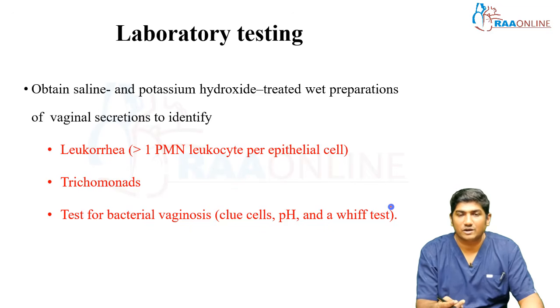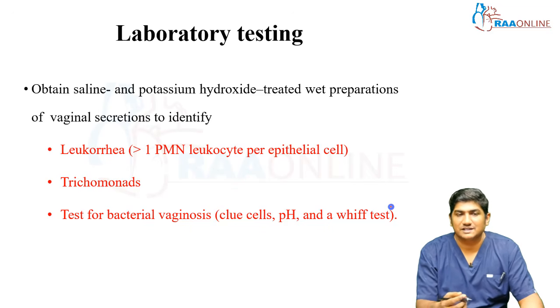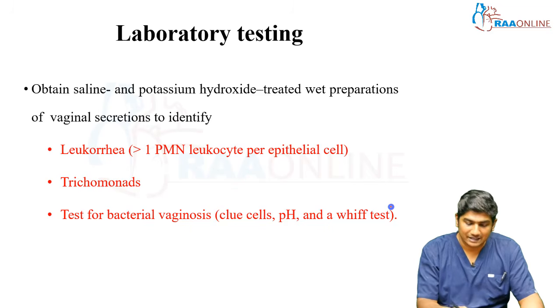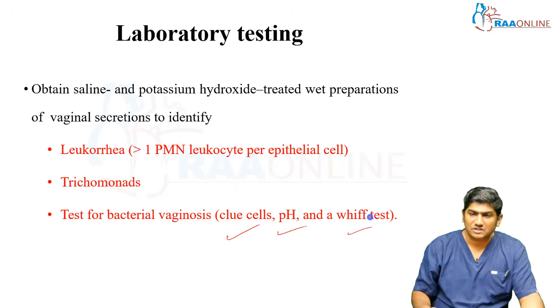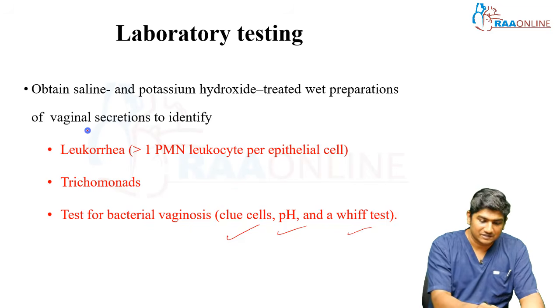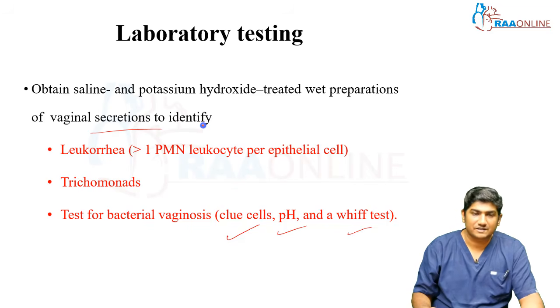There is more than one polymorphonuclear leukocyte per epithelial cell, basically WBCs. Is a Trichomonas infection present or not? Or test for bacterial vaginosis, like clue cells, pH, and whiff test. What is the whiff test? 10% KOH is applied over the vaginal secretions, and it will give you an odor. That's called a whiff test, right?